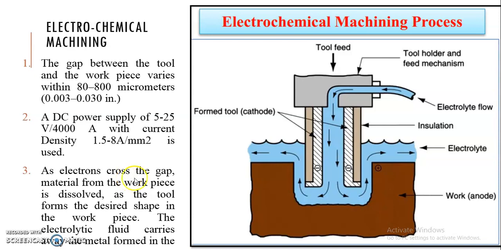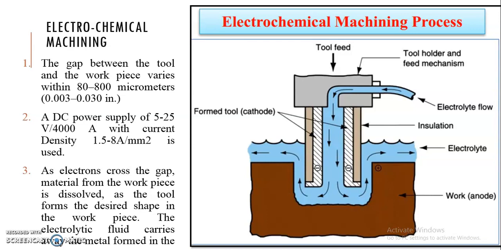The electrons cross this gap, material from the workpiece is dissolved, and as the tool forms the desired shape in the workpiece, the electrolytic fluid carries away the metal formed in the process. So whatever metal is removed from this workpiece is carried by this electrolyte and removed from the tank.